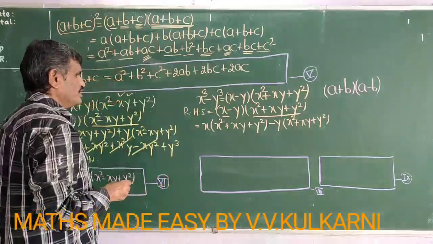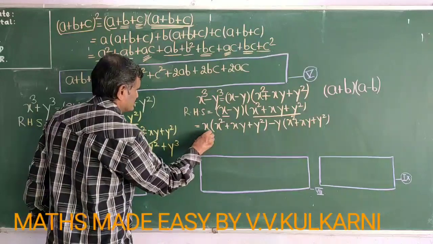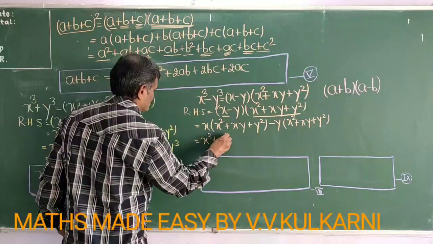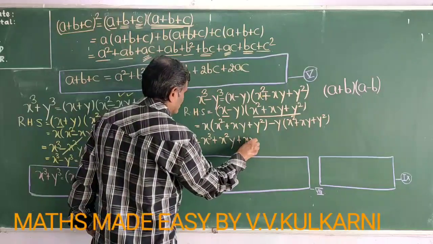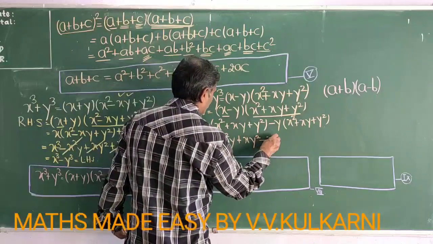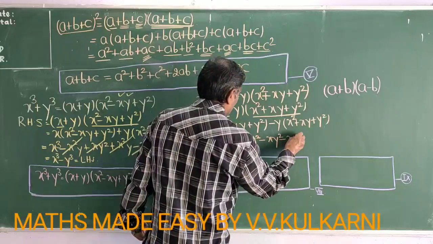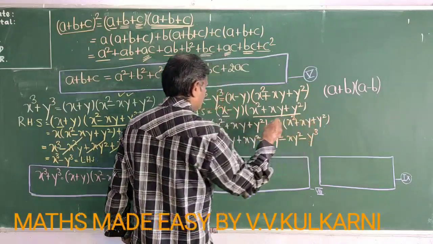So if I do this, then what will I get? Plus of plus is plus, x into x square is x cube. Plus of plus is plus, so x squared y. Plus of plus is plus, so xy squared. Minus of plus is minus, so xy squared. Minus of plus is minus, so xy squared. Minus of plus is minus, so y cube I will write.